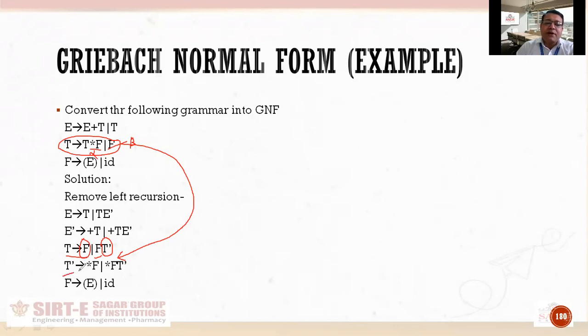Then T dash will be defined. How T dash will be defined? In this I will write alpha alone and then alpha with a new variable. So I have written asterisk F, which is alpha here, and then asterisk F with a new variable. So in this way, these two productions are without left recursion. Okay. Then last वाला production, that is F produces left parenthesis E right parenthesis and id. इसमें कोई left recursion नहीं है. It will be copied as it is.